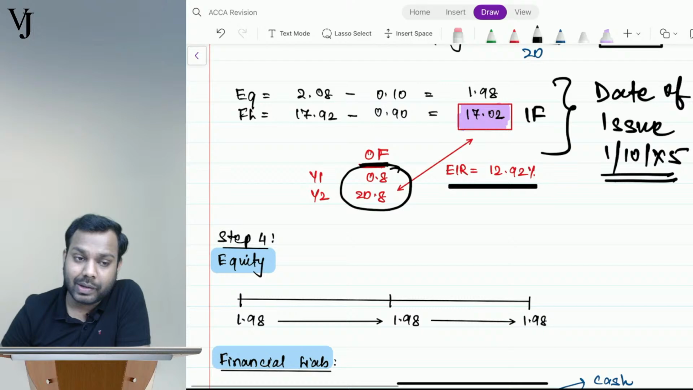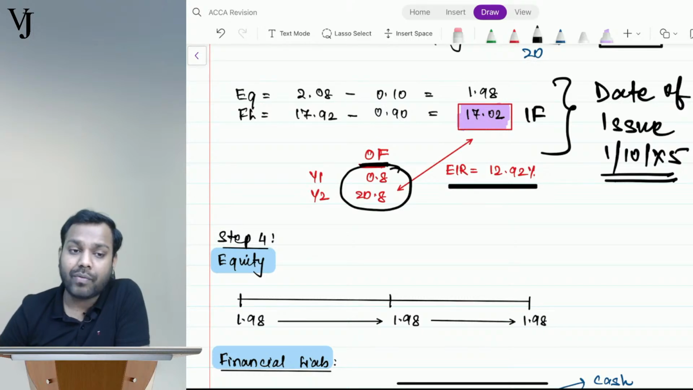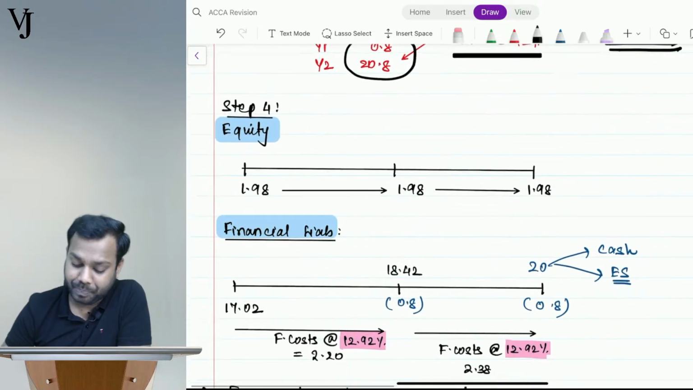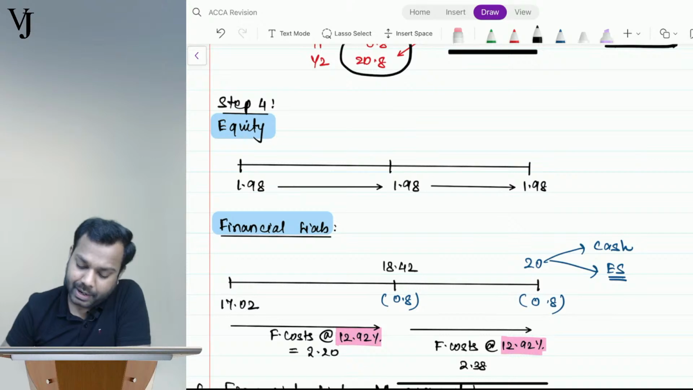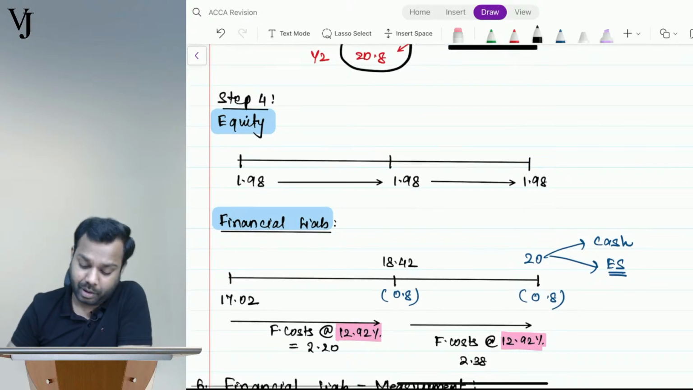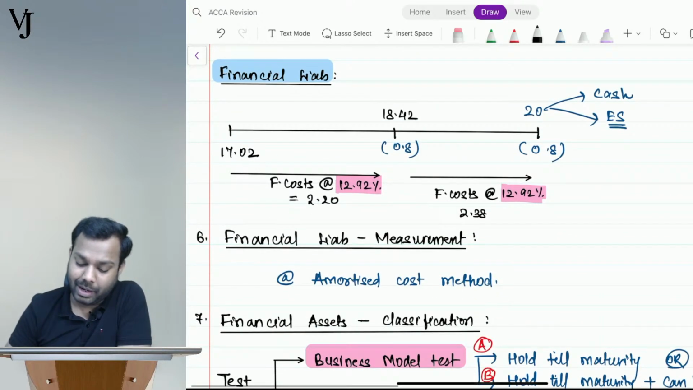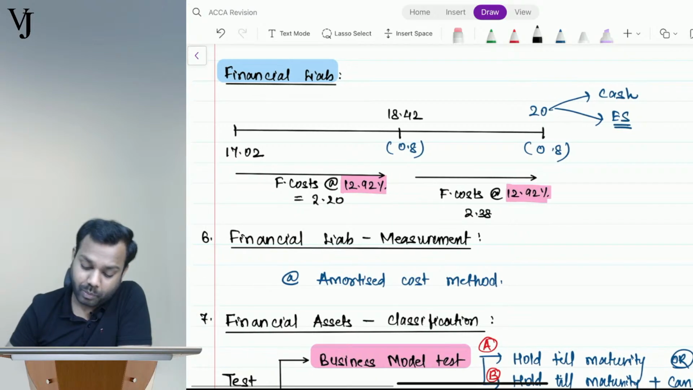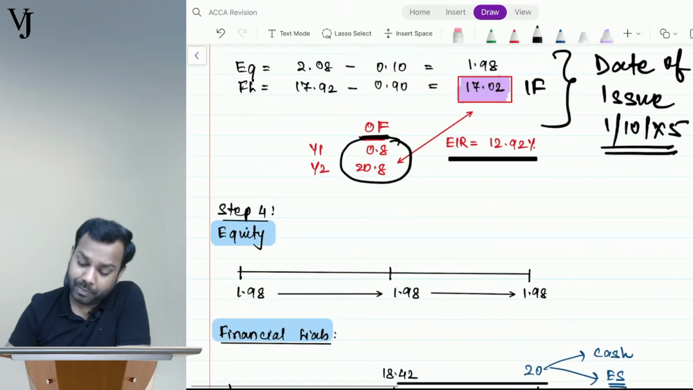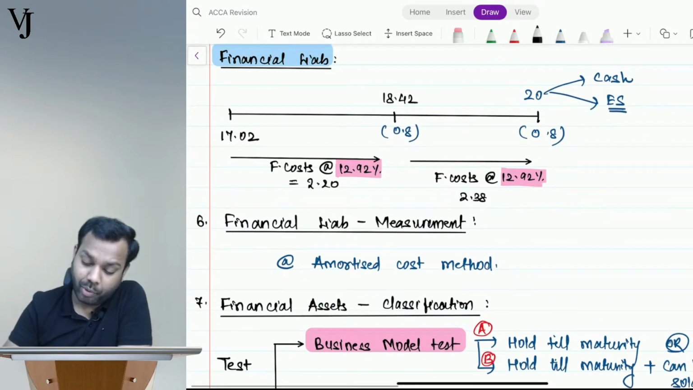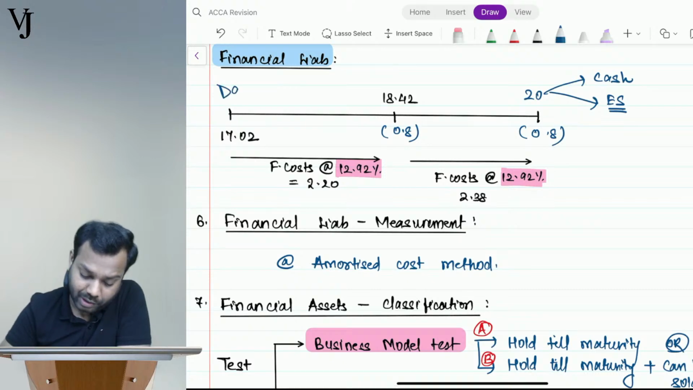So now the standard says that you have to do the accounting of the financial liability at EIR, and equity will remain constant. How? See here, equity will remain 1.98. Financial liability will change. See how? On the date of issue, it was 17.02.